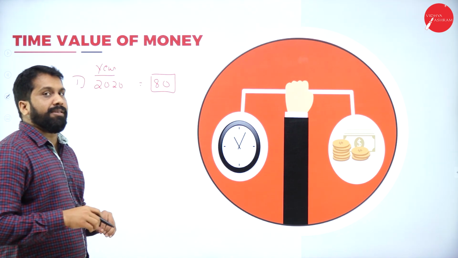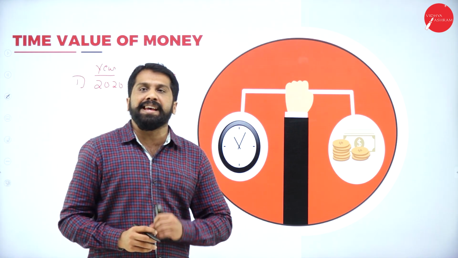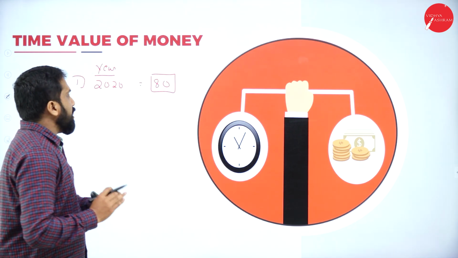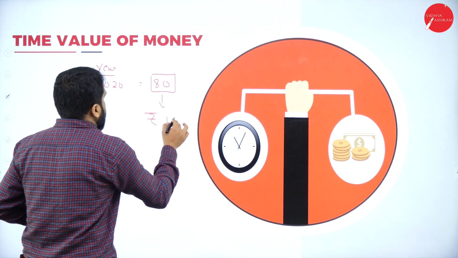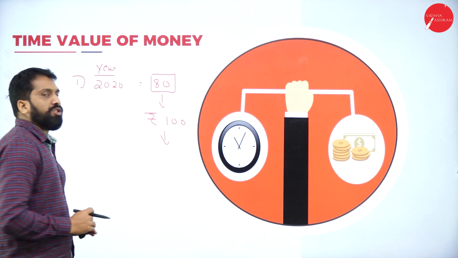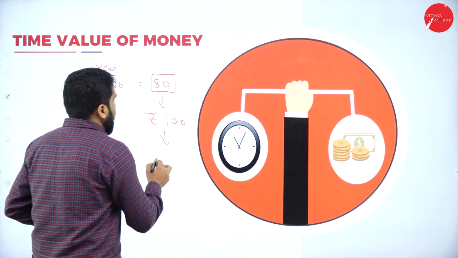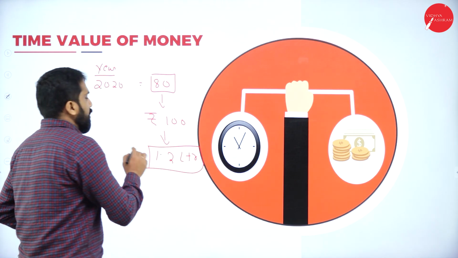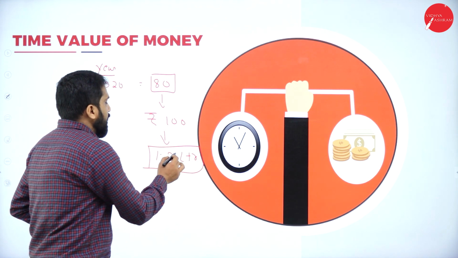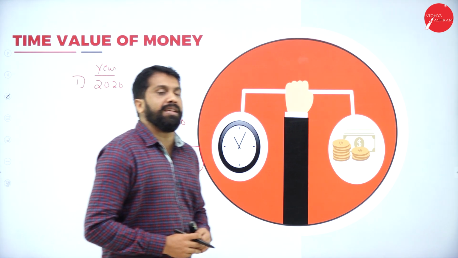What is the price of fuel in 2020? It is 80 rupees. Now, if you pay 100 rupees, how much will you get? You will get around 1.25 liters of fuel.